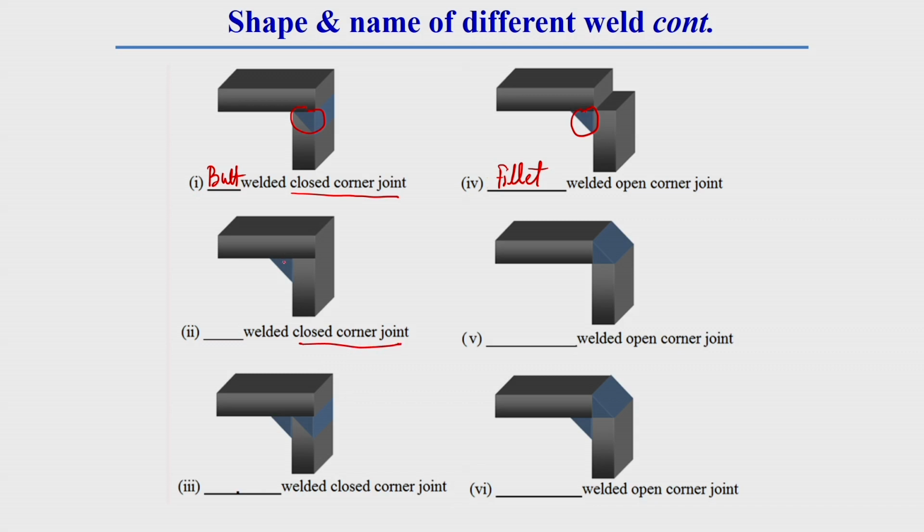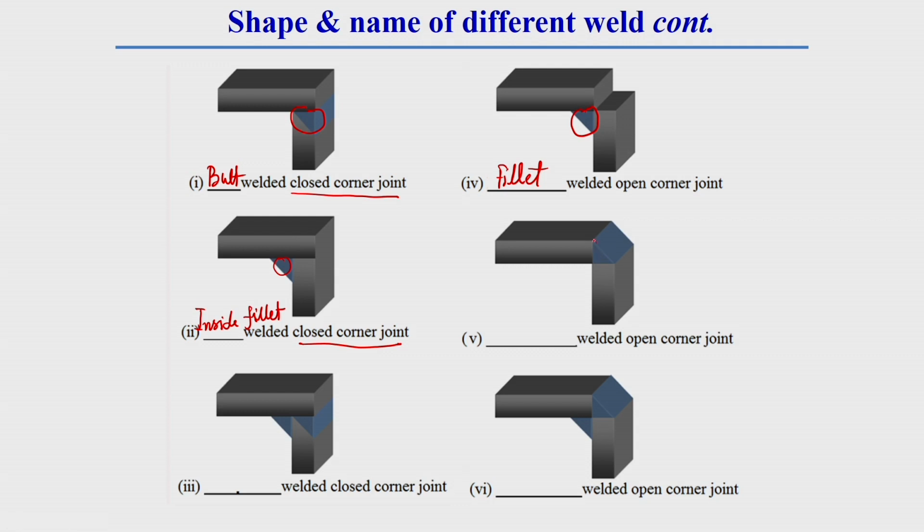Similarly, here generally this fillet welding is done in case of a close corner joint, that is why the name of this welding will be fillet welded close corner joint. Here generally this fillet is done inside, that is why it is called inside fillet welded close corner joint.